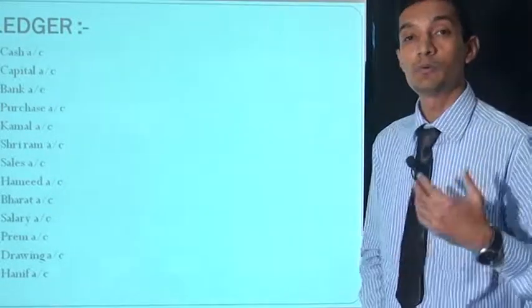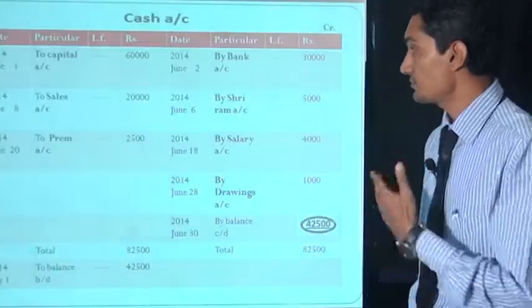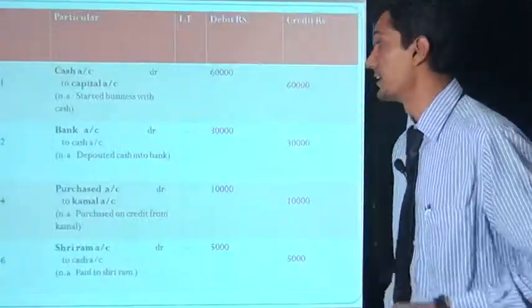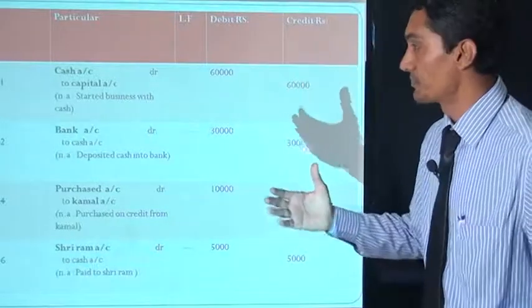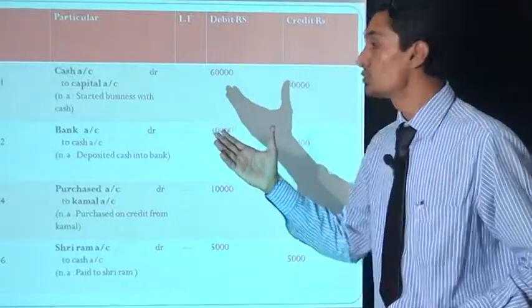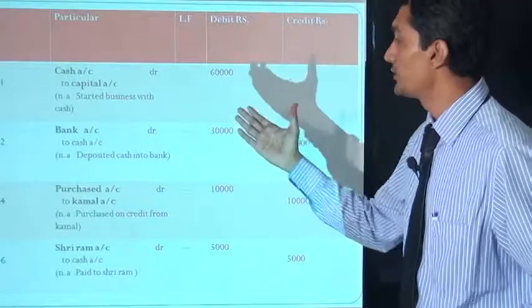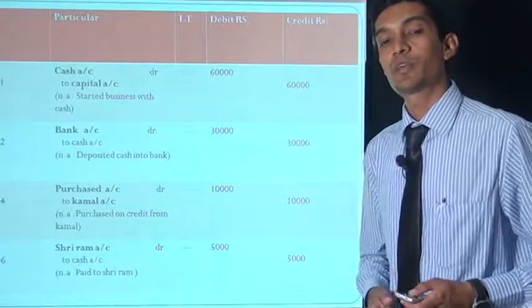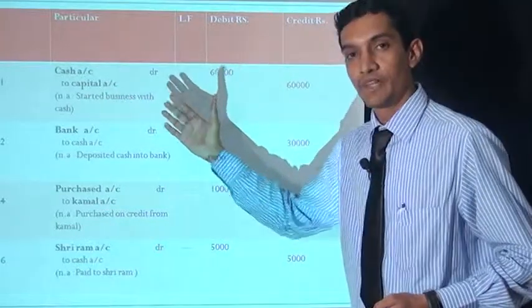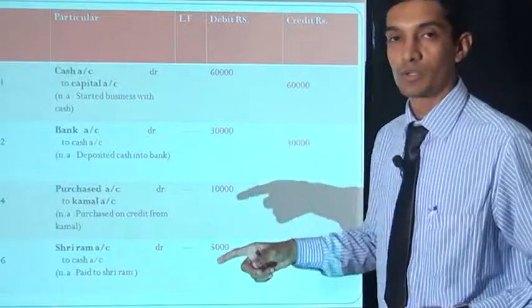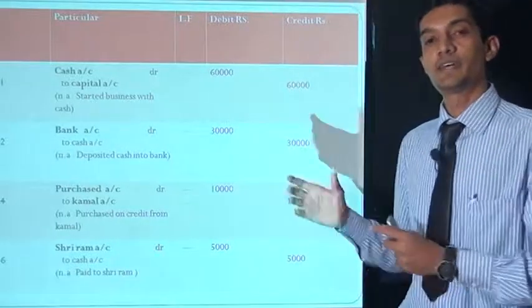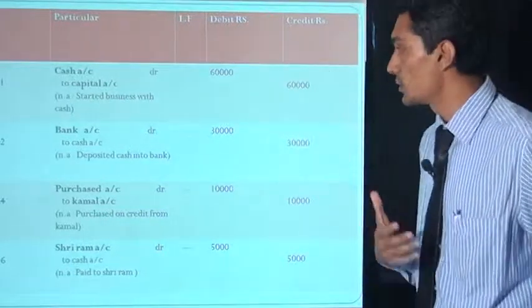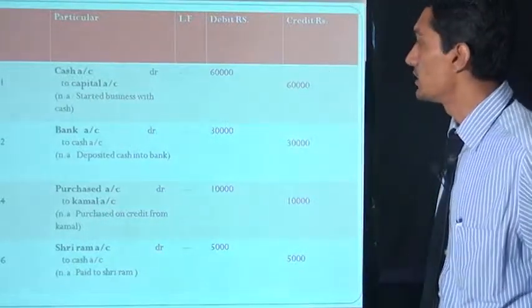First of all, we move on to the cash account. Now we go to the journal entry. The first entry is dated June 1st, 2014: cash account debit to capital account, 60,000. In this we first go to the cash account and then to the capital account. In the cash account there is a debit side. First, we show how this entry is made in the accounts.